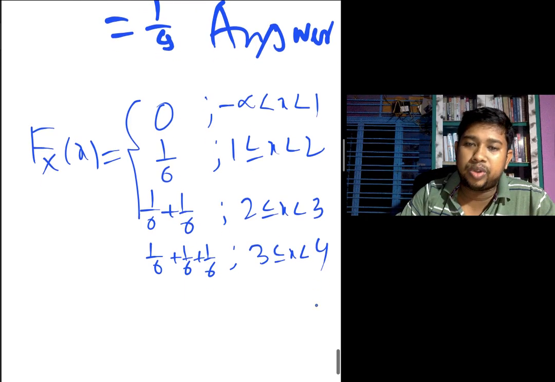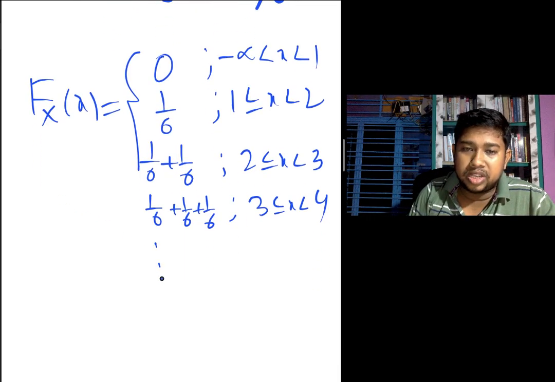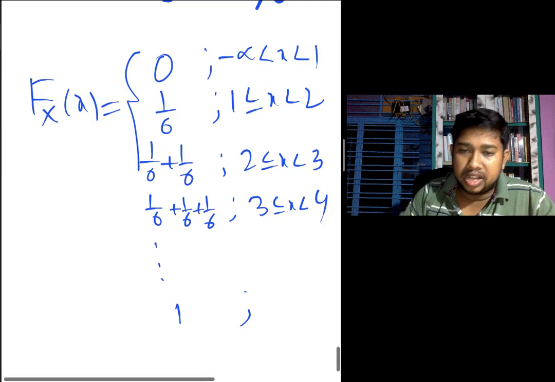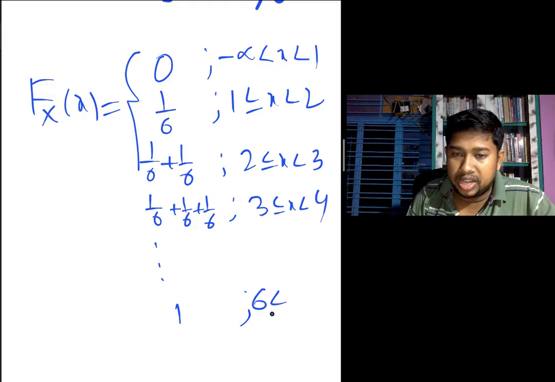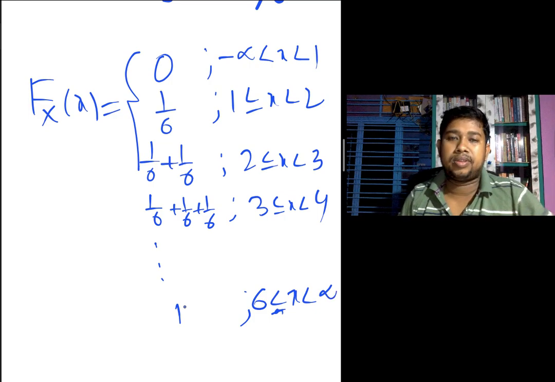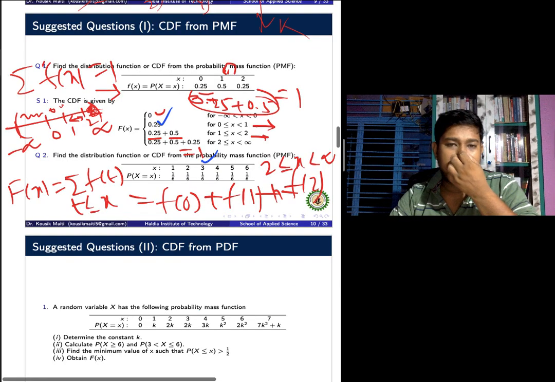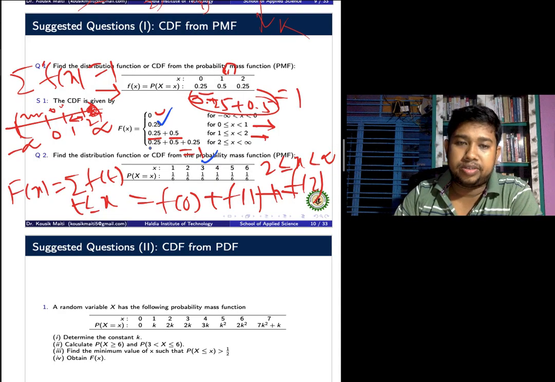And in the same way, also calculate the last value in the question, 6. The last value is when 6 less equal to x less than infinity. This way also calculate the CDF from the probability mass function.